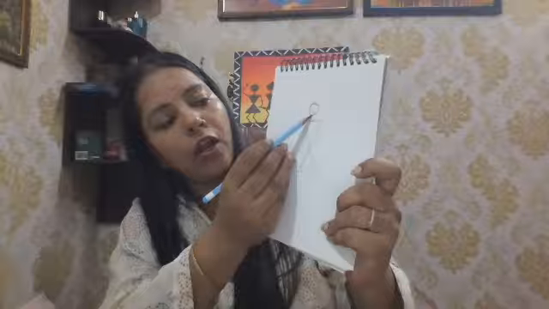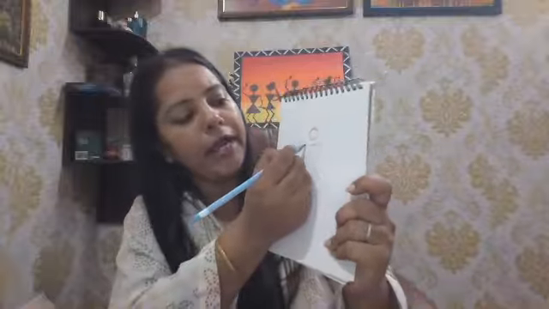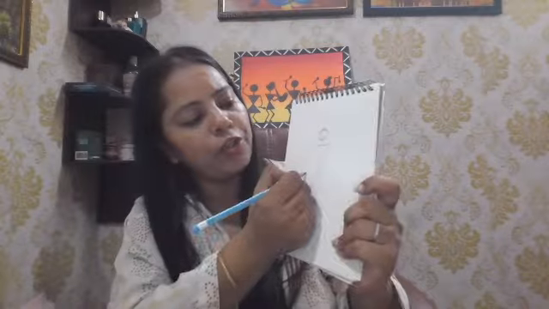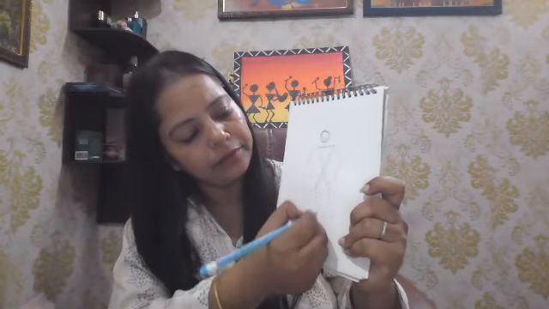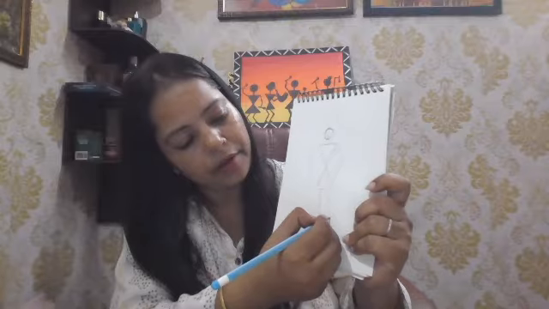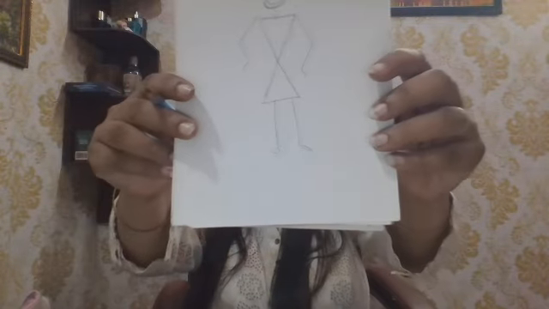Create a circle on the top for the head. Create the hands and positions through the lines, like this.